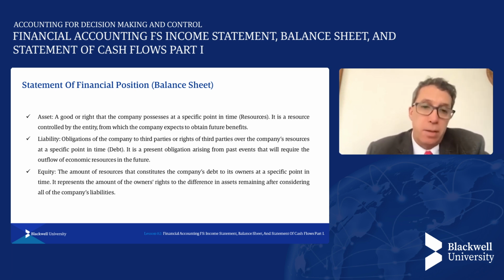On the other hand, we have liabilities, which are nothing more than the company's obligations to third parties, or the rights of individuals over the company's resources at a given point in time. This is referred to as debt. In other words, it is a present obligation based on past events that will involve the outflow of economic resources in the future.